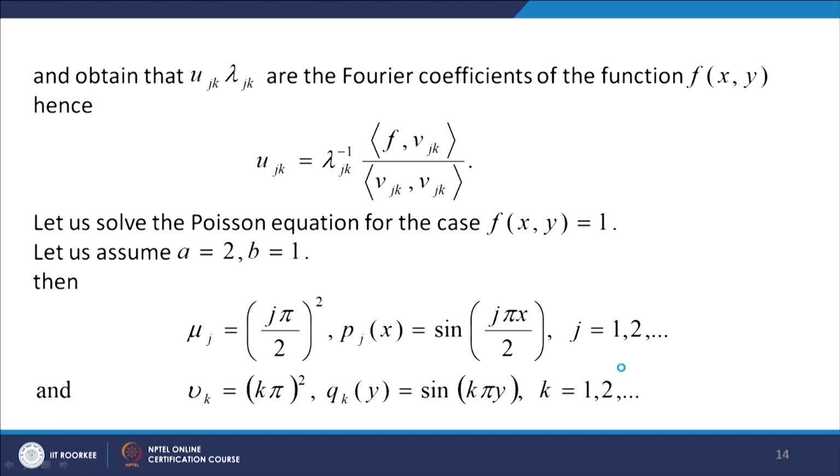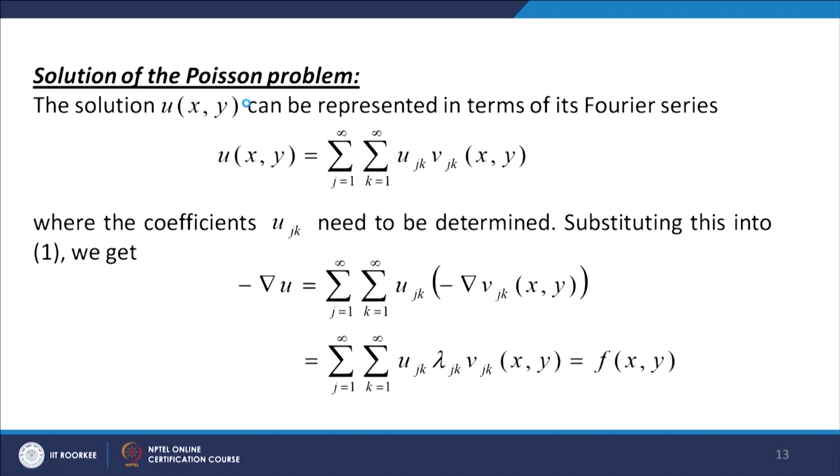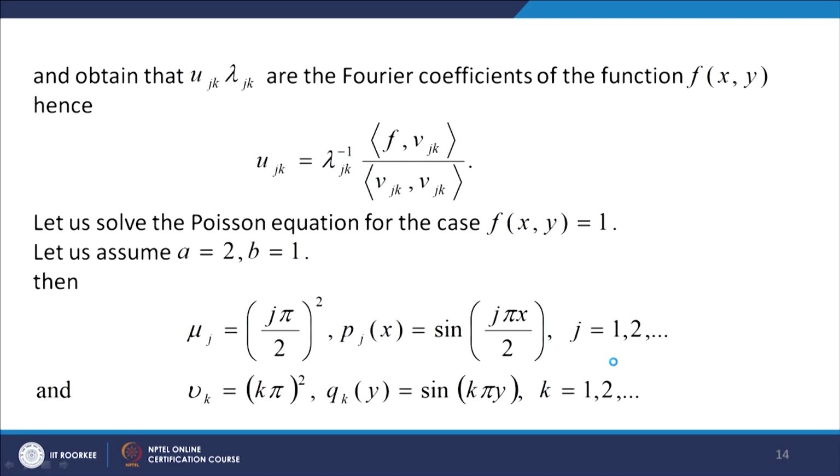Now u_jk lambda_jk are the Fourier coefficients of the function f(x,y), and u_jk into lambda_jk therefore are given by the quotient of the inner product of f with b_jk over the inner product of b_jk with b_jk. So u_jk can be determined as lambda_jk inverse into this. Now let us solve the Poisson equation for the case f(x,y) equal to 1, we take a equal to 2, b equal to 1.